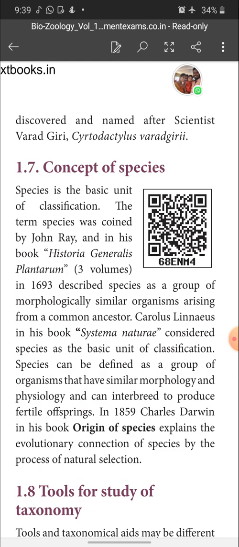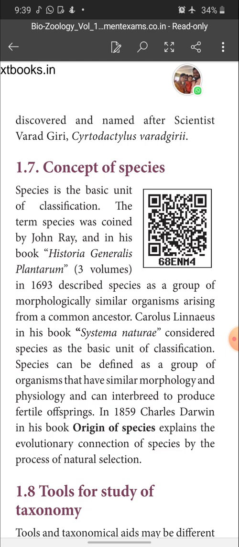Next one is concept of species. What is species? Species is the basic unit of classification. Already we discussed in our last session. The term species was coined by John Ray, a 1-mark question, in his book Historia Generalis Plantarum. It consists of 3 volumes in 1693 itself. He described the species as a group of morphologically similar organisms arising from a common ancestor.